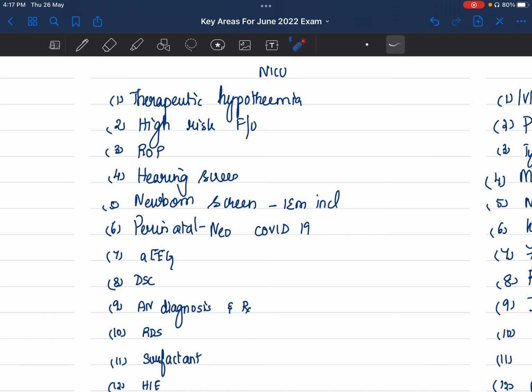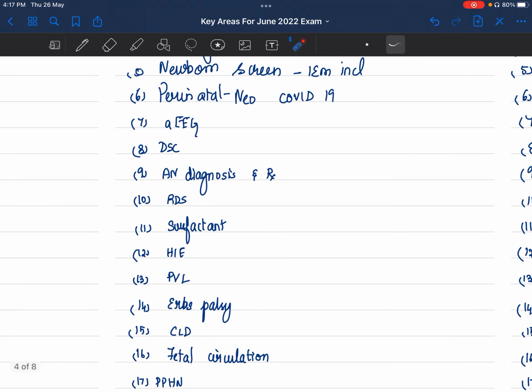Perinatal, neonatal COVID management. They can put it as how do you manage in delivery room, how do you manage breastfeeding. So any part of it they can ask. Then amplitude integrated EEG, developmentally supportive care, antenatal diagnosis, antenatal treatment. It can be named as fetal therapy, fetal surgical interventions,